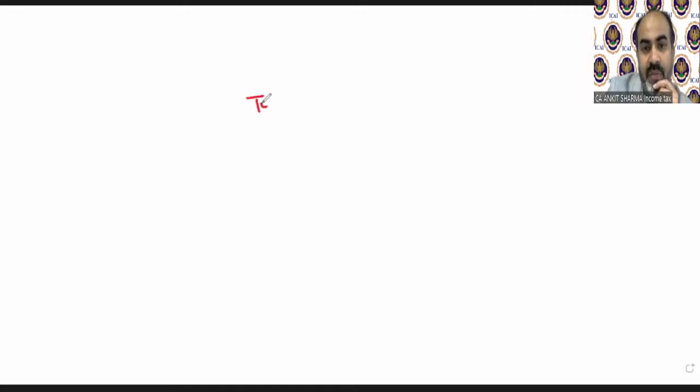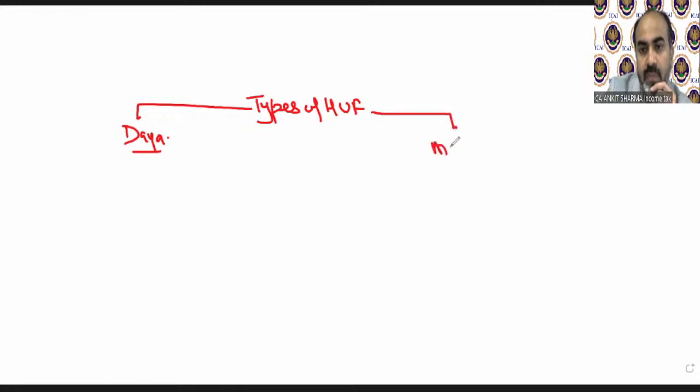Types of HUF. One is Dayabhaga and one is Mitakshara. This concept is applicable to both HUF and JHF. In one case, the HUF creation depends upon the death of someone, and in the other case, the concept is based on the birth of someone.